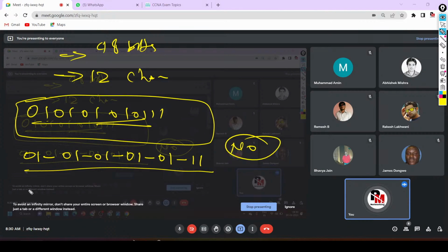There is a difference of representation only, and representation depends on the operating system. Cisco has its own representation. Windows operating system has its own representation. How do we represent MAC address in Windows operating system? First of all, let me show you that. How can I check the MAC address of my computer? CMD?